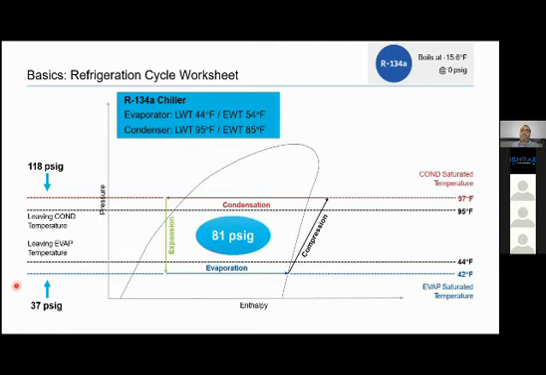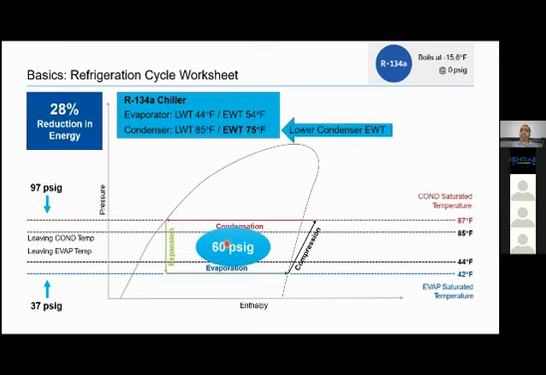So how much is my lift in terms of pressure? 118 minus 37, which is equal to 81 psi, is my actual lift. This is deciding how much work I need to do in the compressor. So 81 psi. Lower it is, better it is. We'll cover this in a coming slide.